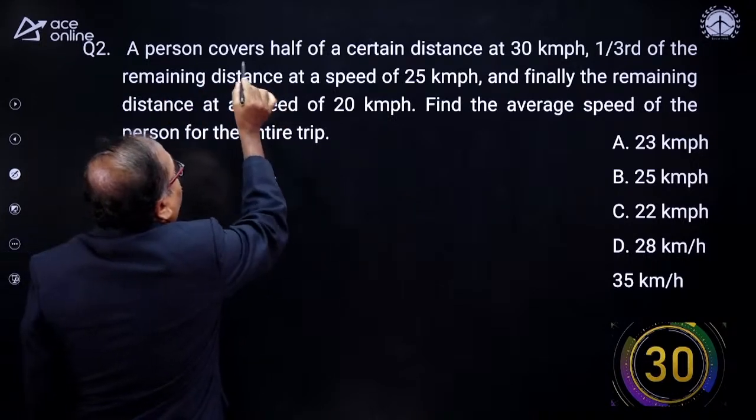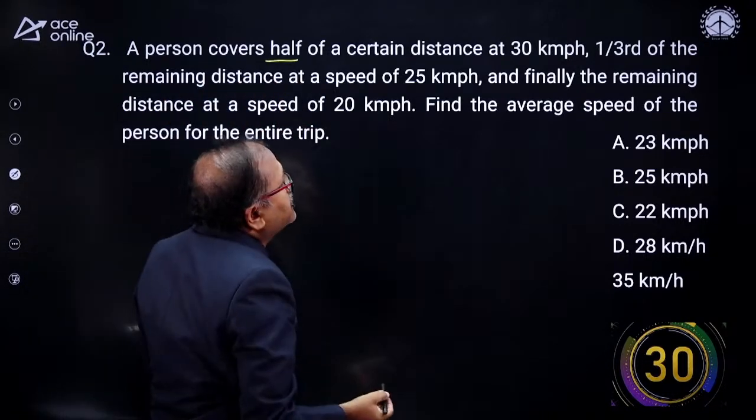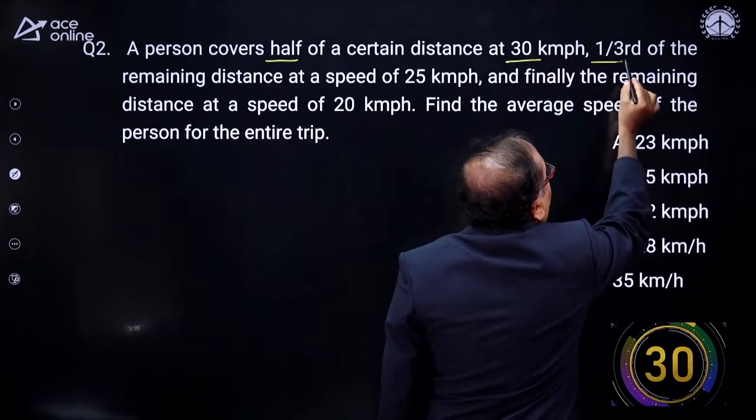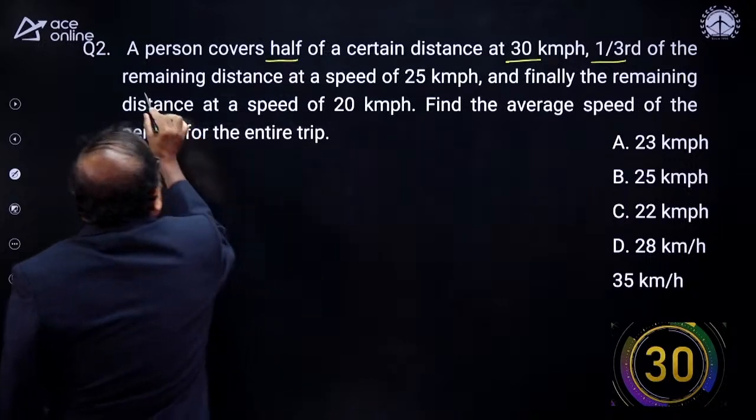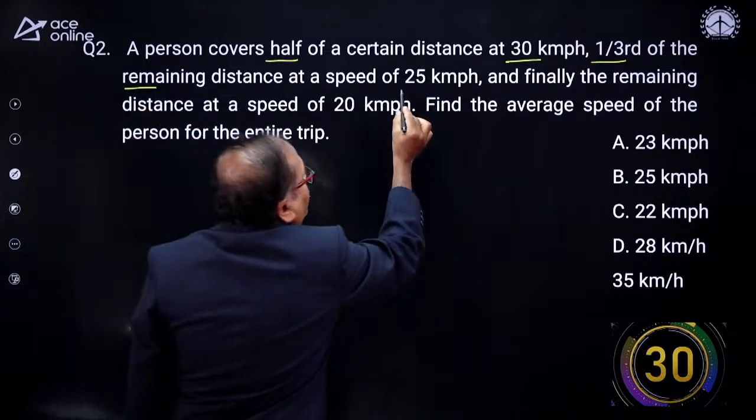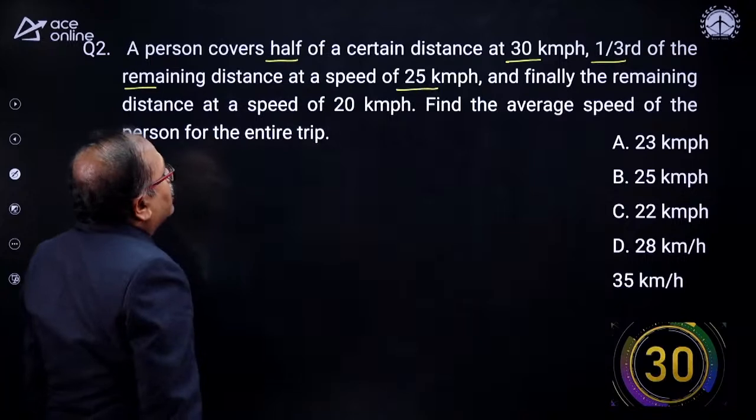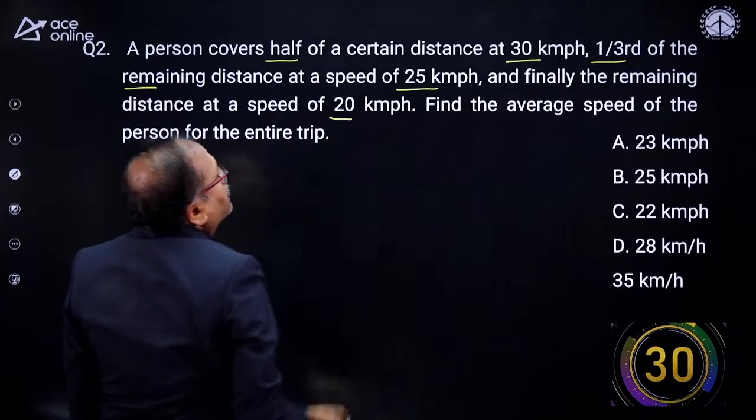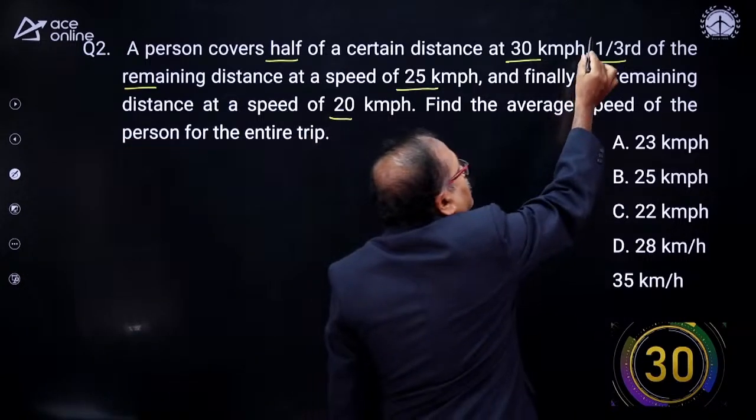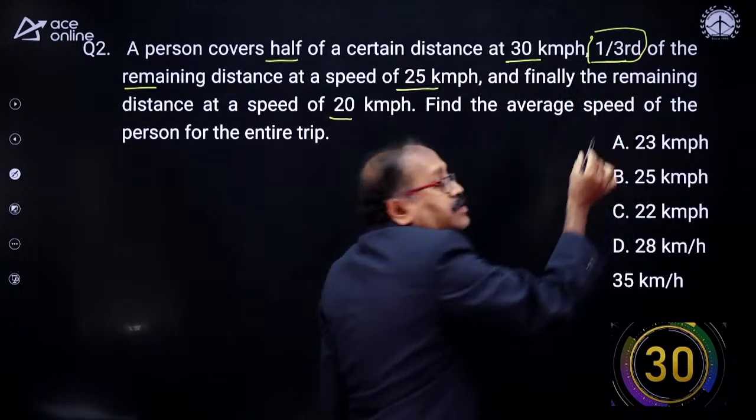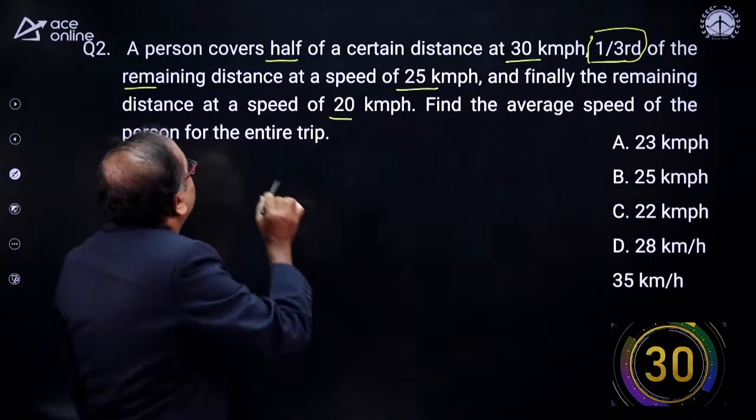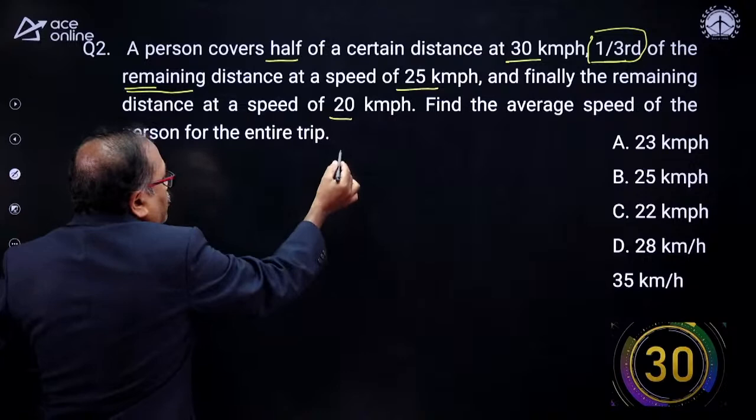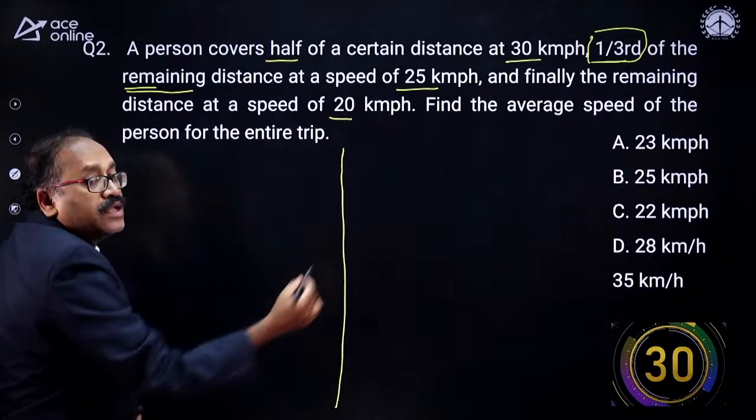So a person covers half of a certain distance at 30 km per hour, 1/3 of the remaining distance with a speed of 25 km per hour, and the remaining distance with 20 km per hour. Notice that this is not 1/3 of the total distance. It's 1/3 of the remaining distance. So what is given to us? Let me write it down over here.